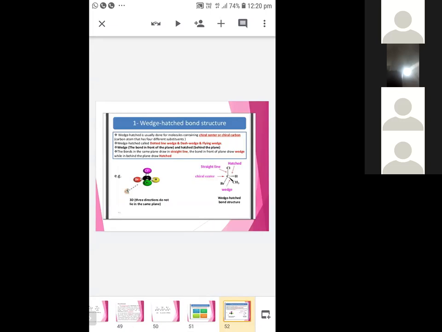A solid wedge denotes a chemical bond towards the viewer, and a broken wedge represents a bond away from the viewer. The solid line represents the bond in plane.